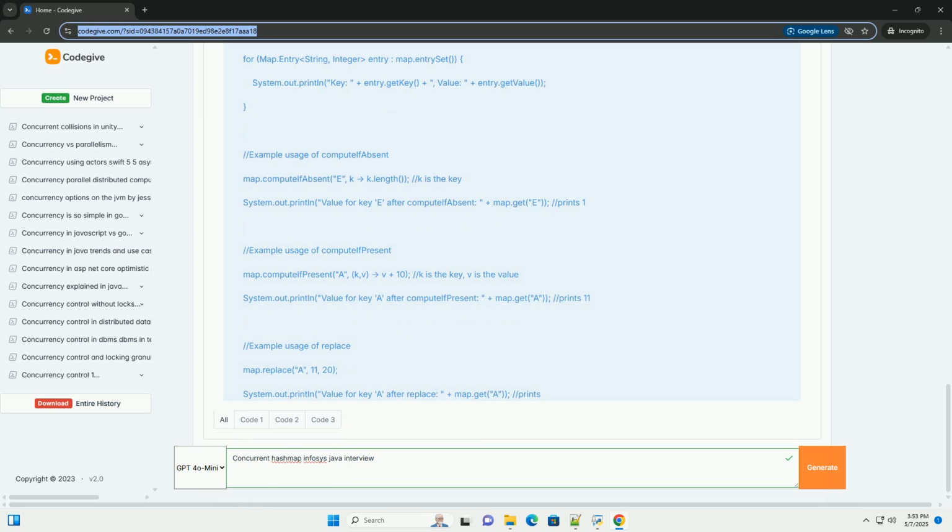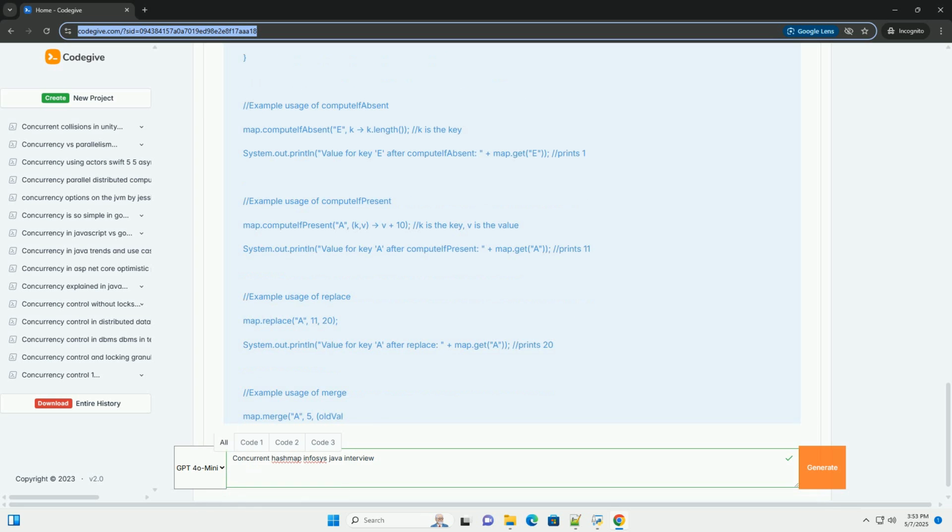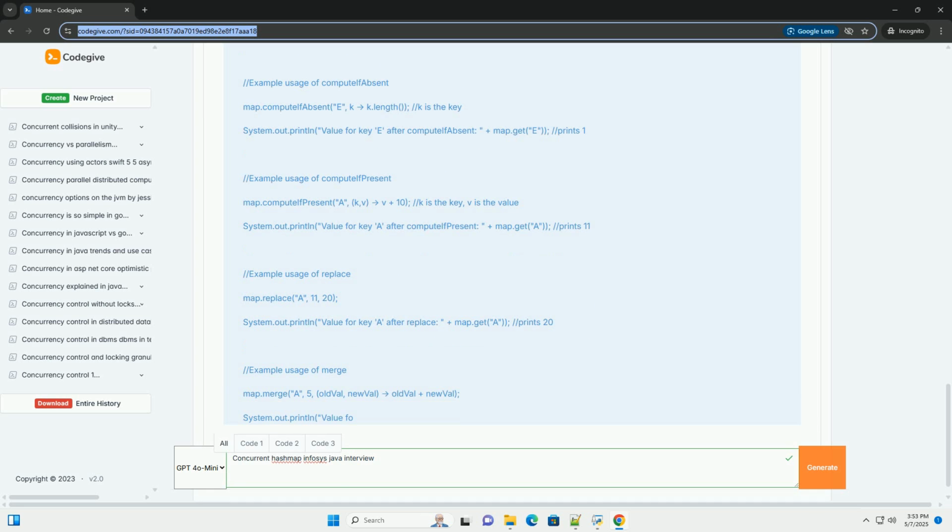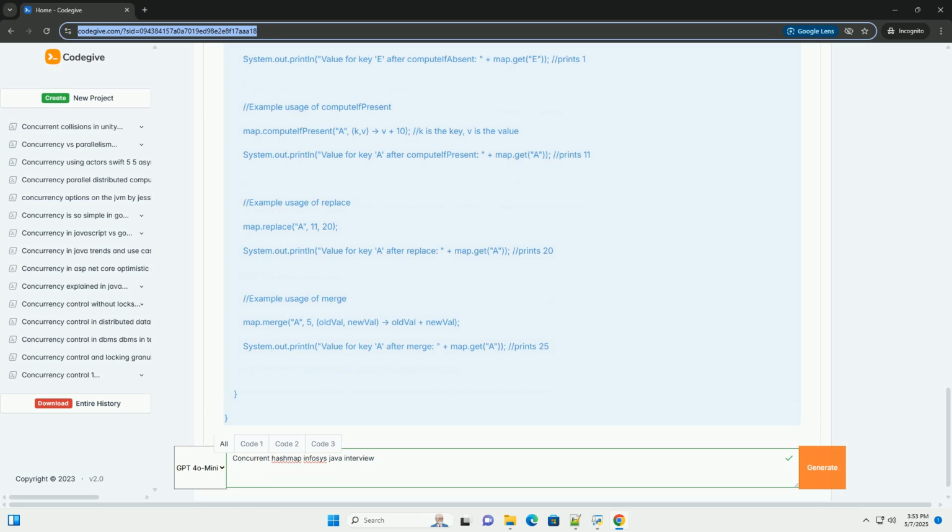Concurrent hash map is a thread-safe implementation of the concurrent map interface, which extends the map interface. It provides concurrency by dividing the map into segments, or buckets in later Java versions, and allowing multiple threads to operate on different segments concurrently. This significantly improves performance compared to hashtable and other synchronized map implementations. Key characteristics.